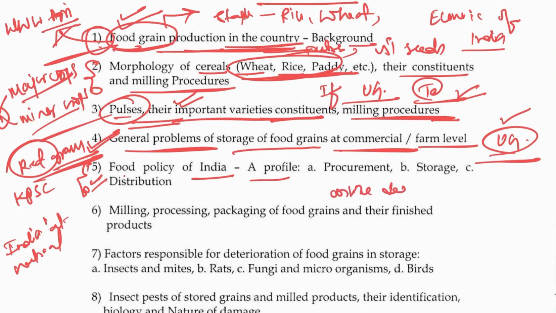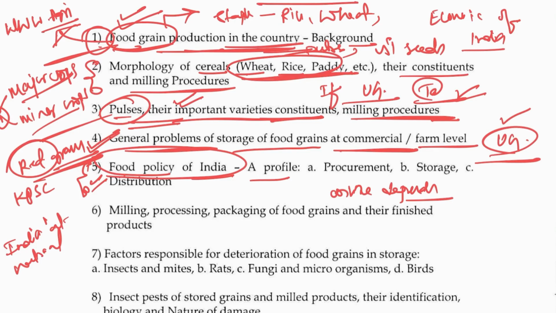There is no specific book for food policy of India, because it starts right from when India was living from a begging bowl, from ship to mouth, until India achieved self-sufficiency. We have changed a lot, from 50 million tons of production at the time of independence to more than 310 million tons of food production.